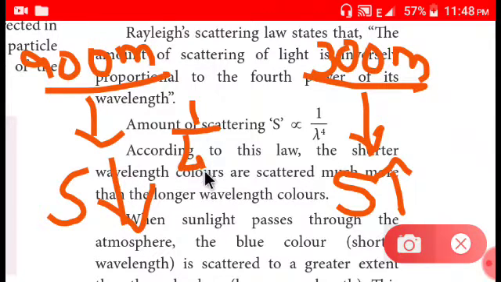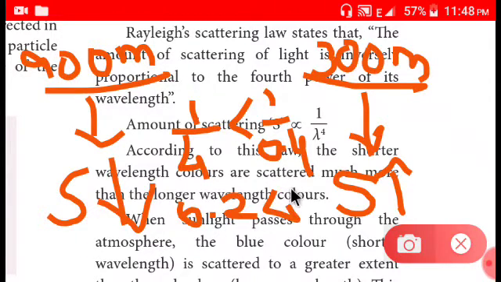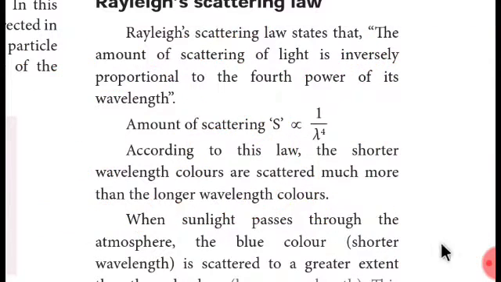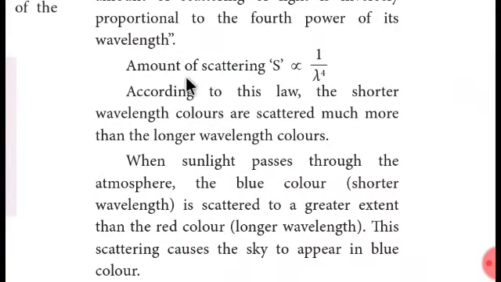See, 1 by 4 is always lesser than 1 by 0.4, because 1 by 4 is 0.2 something, but 1 by 0.4 is 2 point something, right? But actually 4 is greater than 0.4. So if the number in the denominator gets higher and higher, the whole value gets lower and lower, and that's what inversely proportional indicates. If lambda increases, amount of scattering decreases. Lambda is wavelength. That's all the law.